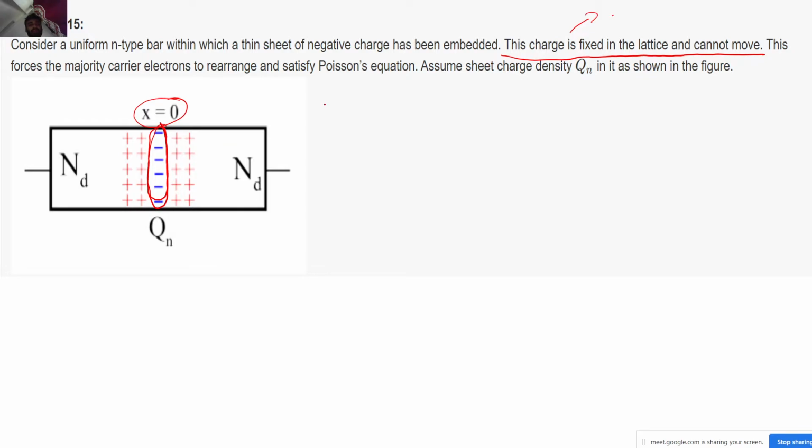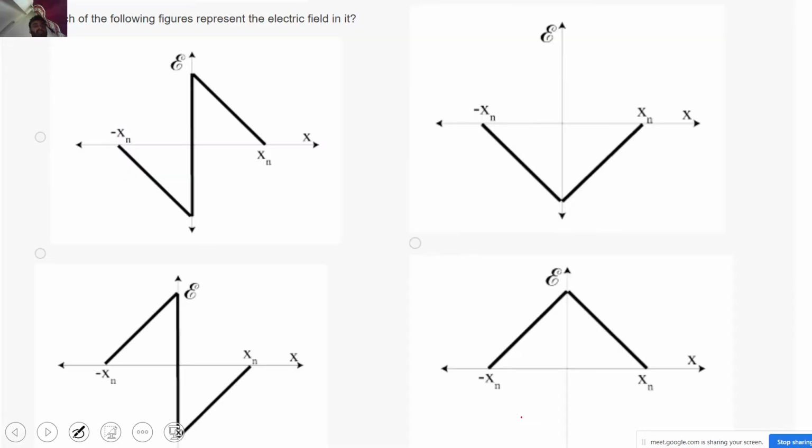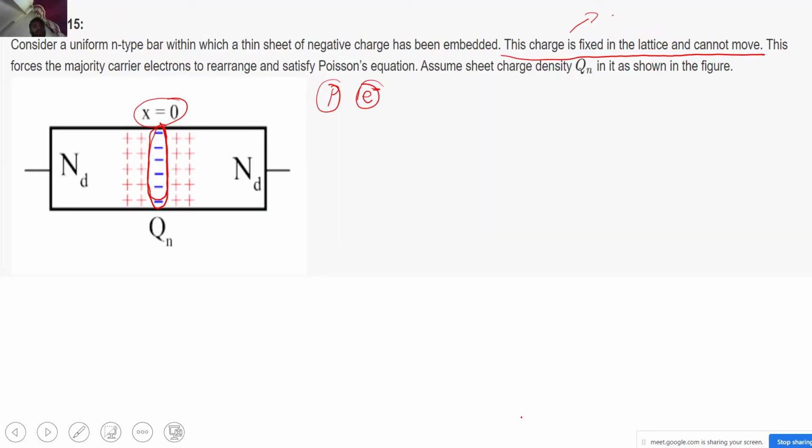This is an n-type material, so we have phosphorus atoms, and you are sweeping away one electron from the phosphorus atoms which are very near to x equal to 0. What you will be left with are the immobile positive ions, that is the exposed phosphorus atoms with no electrons, and they are immobile because the atoms cannot move, correct?